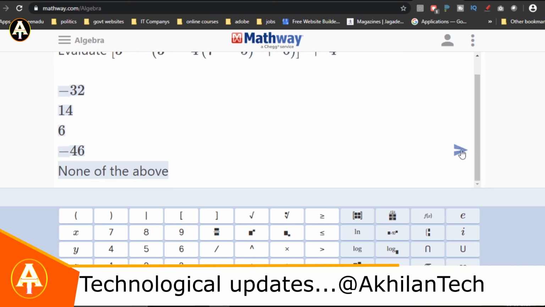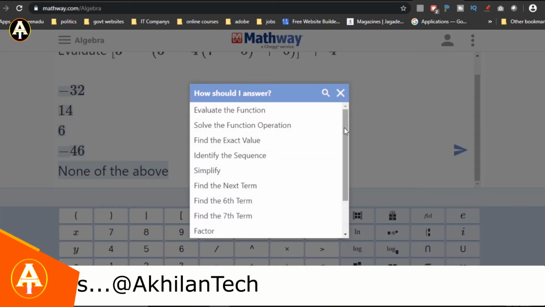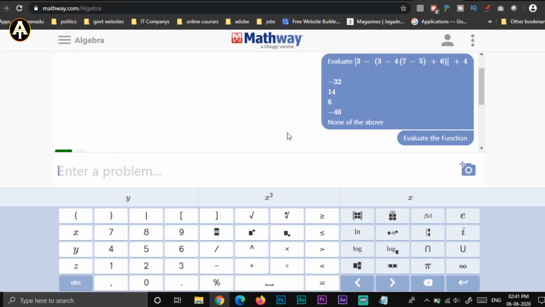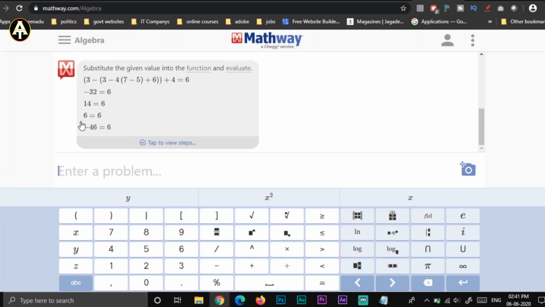And to just click on next, and after I've clicked on next, it will have some of the options in which way it should answer your problem. You have to just evaluate the function, or you have to just simplify, or you have to just find the factor, find the term. For example, let us type the evaluate the function, and you can see if you just scroll down, you can see the function that is used in this math problem, and you can just correct your mistakes that you have made it wrong, and you can know how this problem has been solved, and you can just become a maths expert.